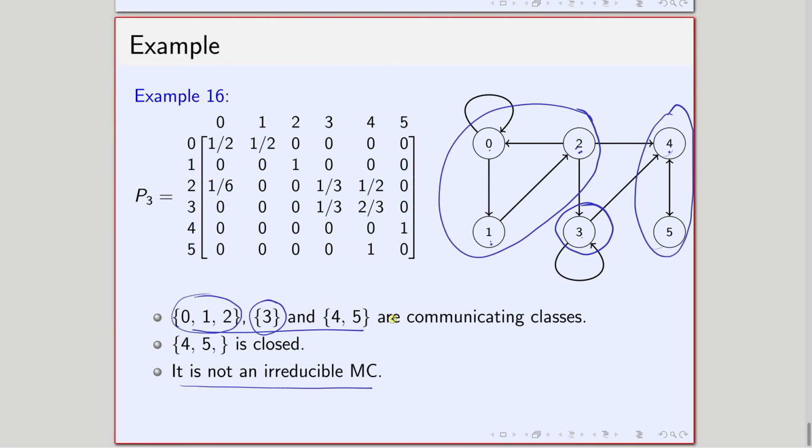Then through some examples we have shown how, using a diagram or graph, we can easily find the communicating classes and closed classes of a Markov chain from the one step transition probability matrix. With that I stop. Thank you for listening.